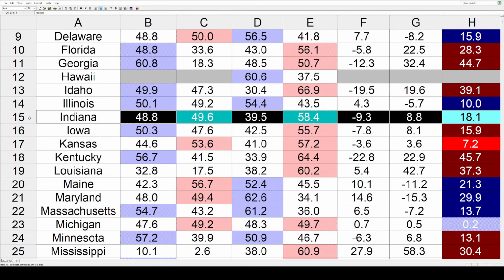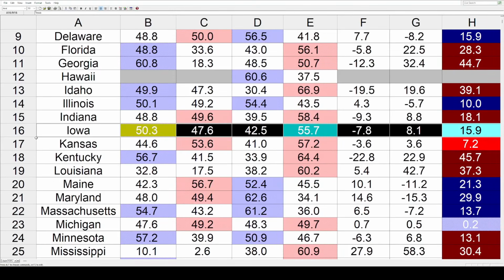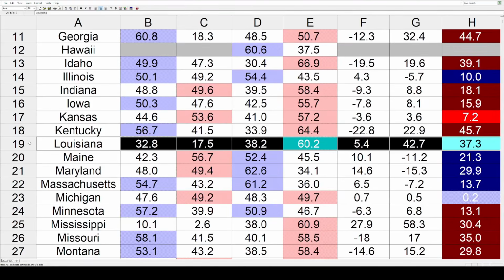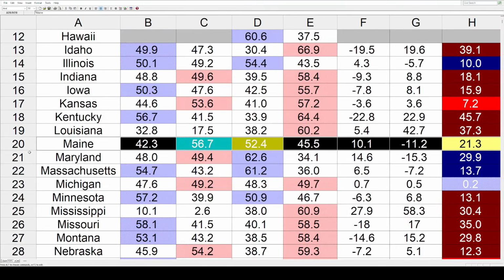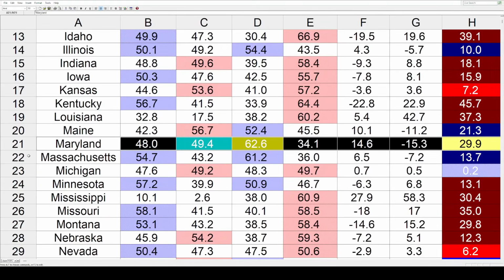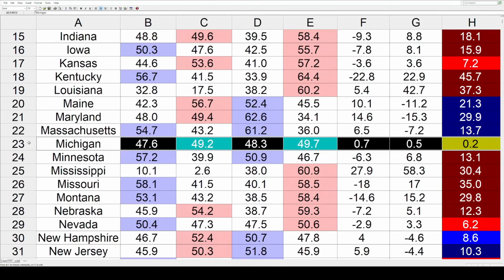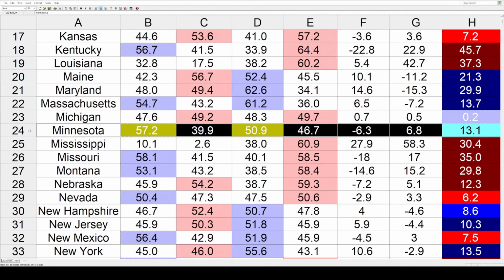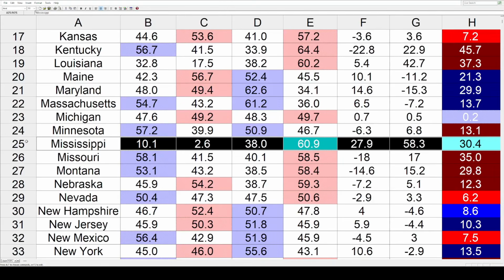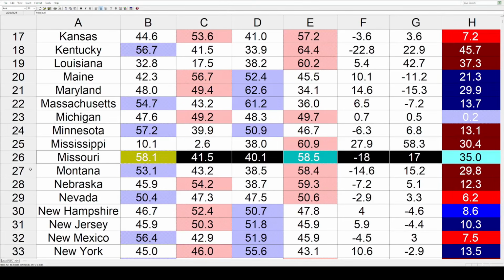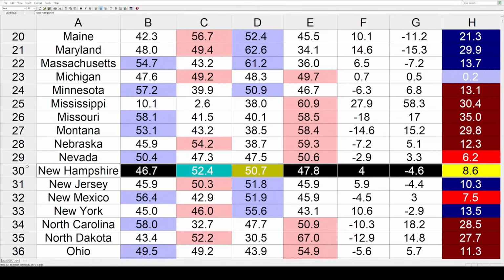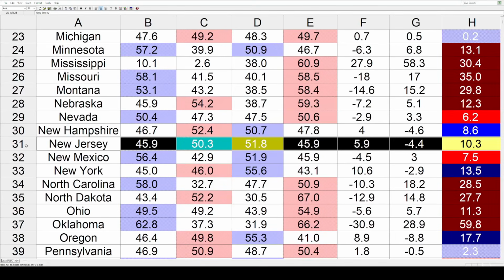Then it was redder in Indiana at 18.1, Iowa 15.9, Kansas 7.2, Kentucky 45.7, and Louisiana 37.3. How about some blue swings in Maine at 21.3, Maryland 29.9, Massachusetts 13.7, Michigan, they had the absolute smallest swing out of all the states. Almost zero movement here, just 0.2% toward the left. Then it was redder in Minnesota at 13.1, Mississippi 30.4, Missouri 35, Montana 29.8, Nebraska 12.3, and Nevada 6.2. Then New Hampshire decided to get a little bit bluer at 8.6, as did New Jersey at 10.3.